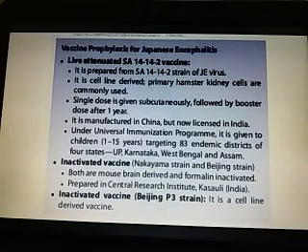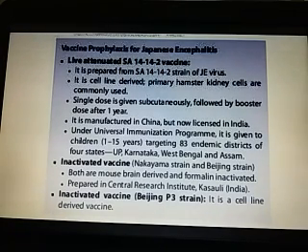The second vaccine is the inactivated vaccine. Nakayama strain and Beijing strains are used for the preparation of inactivated vaccine. Both are mouse brain derived and formalin inactivated, prepared in CRI, India, that is a very popular institute situated in Himachal Pradesh, known as Central Research Institute, Kasauli. Another inactivated vaccine is prepared from the Beijing P3 strain, and it is cell line derived vaccine.